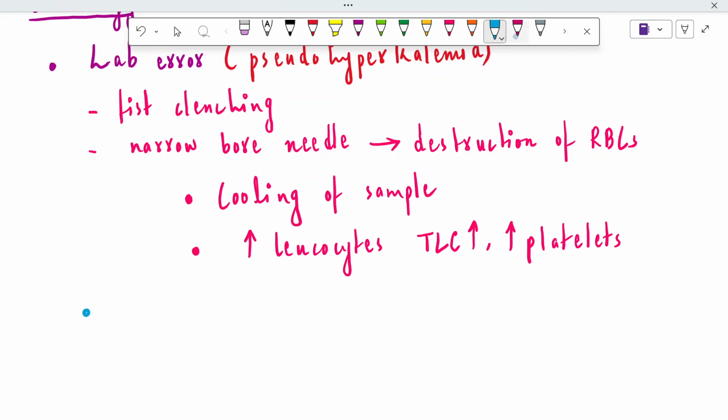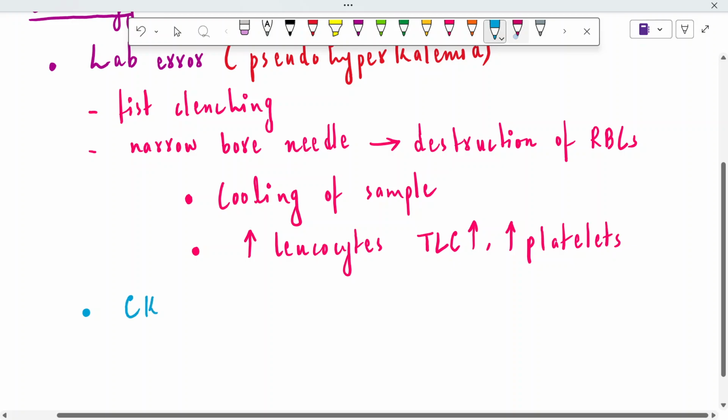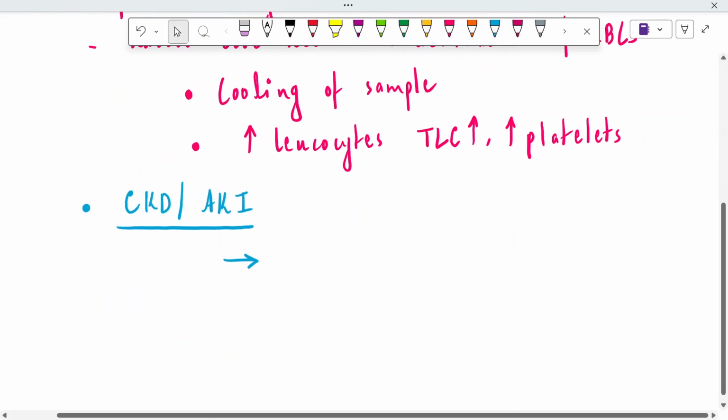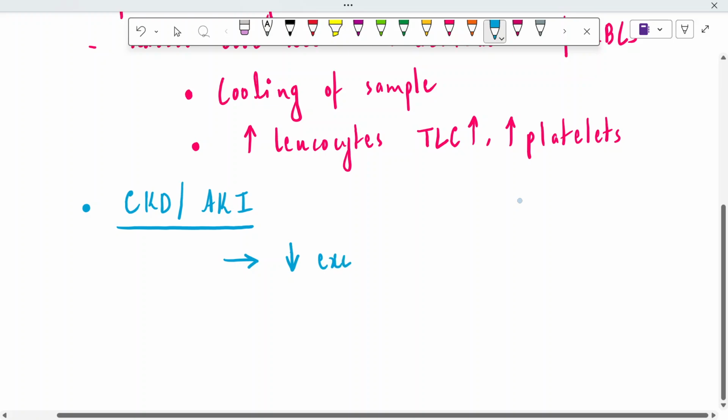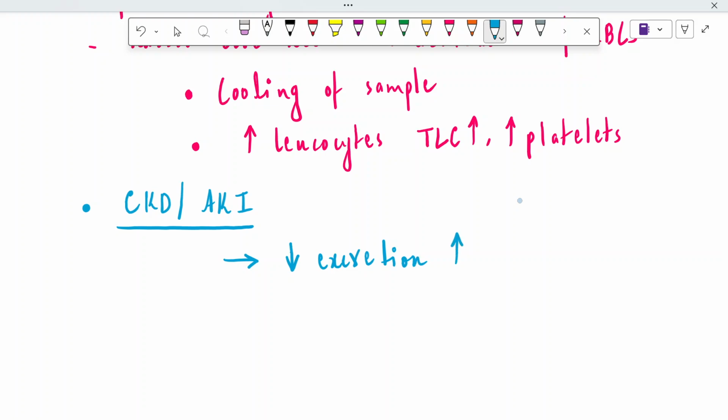The second cause is kidney diseases like chronic kidney disease or acute kidney injury. We can also mention acute kidney injury because in these conditions the kidneys cannot excrete potassium well, since the tubules are not functioning well. So in case of chronic kidney disease or acute kidney injury, there will be less excretion of potassium, and potassium starts to build up and it results in hyperkalemic conditions.